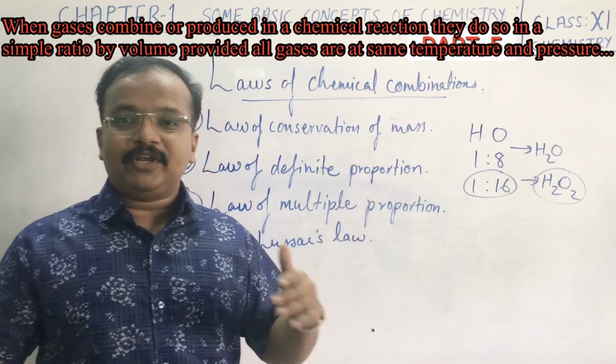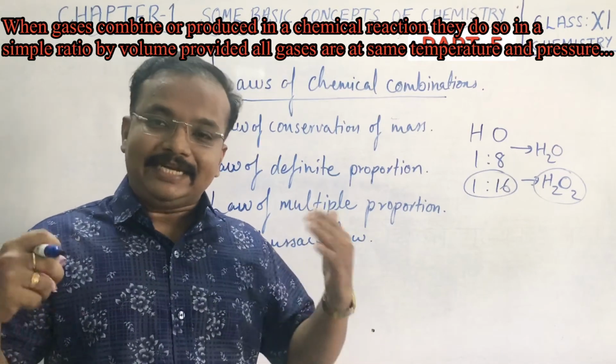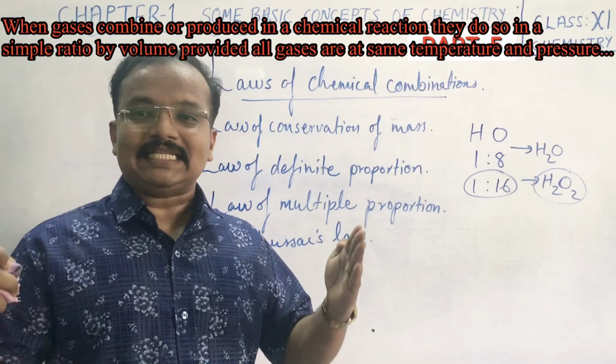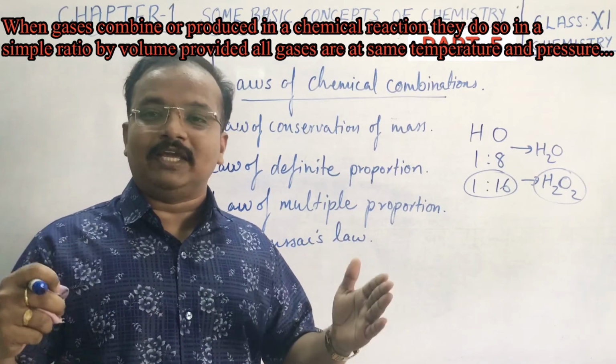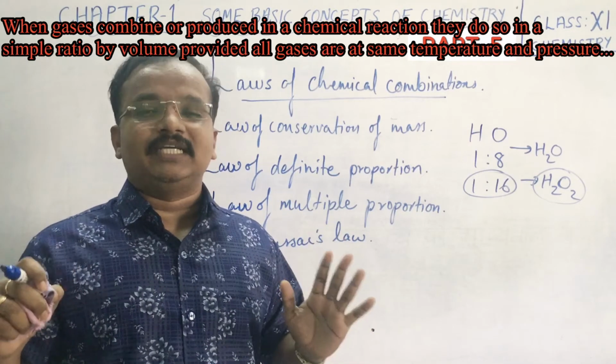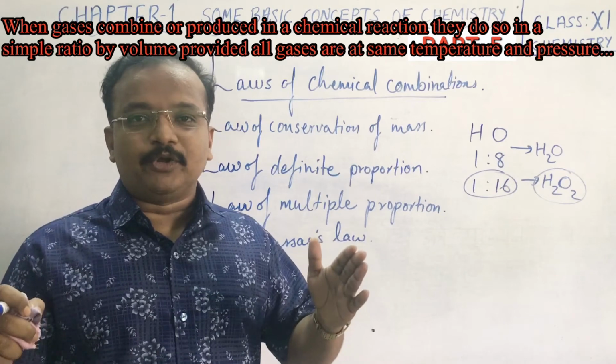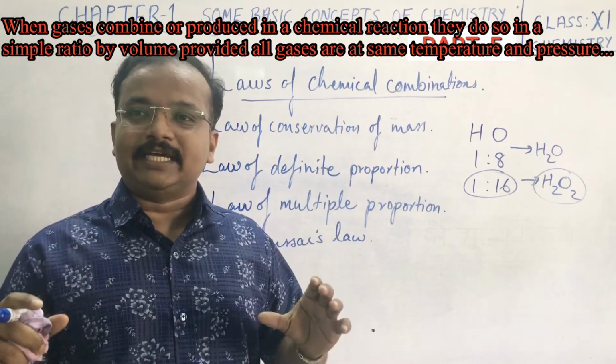When gases combine or are produced in a chemical reaction, they do so in a simple ratio by volume, provided all gases are at the same temperature and pressure.